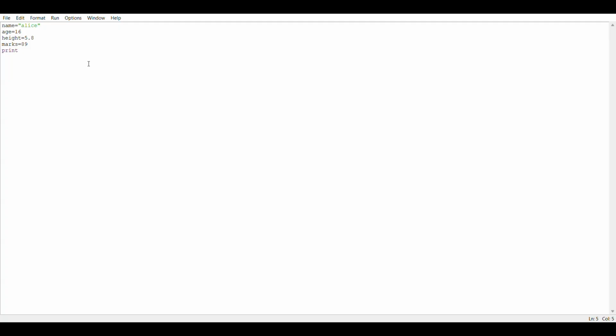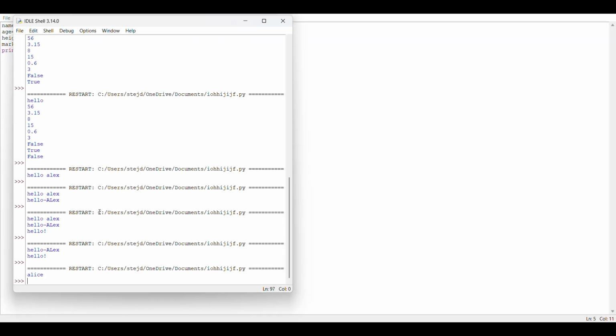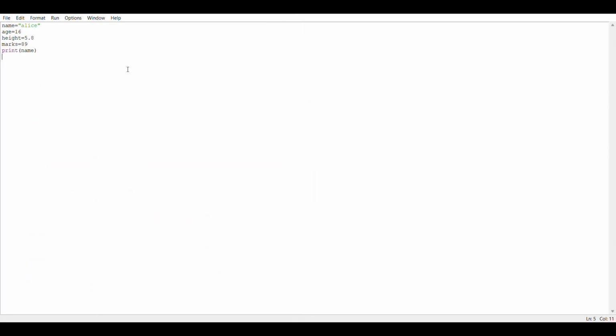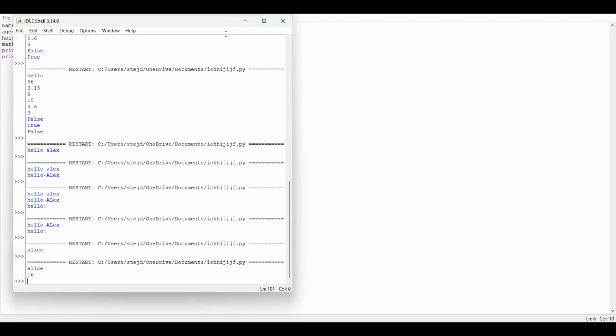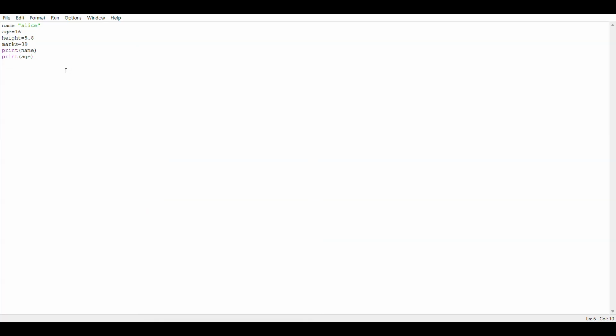If I use name and press F5, see, it has given Alice. So you can use the variable name inside the print function to get the value in place of that variable name. Now if I print the age and press F5, you can see it has printed 16, because we gave the value of age equal to 16.